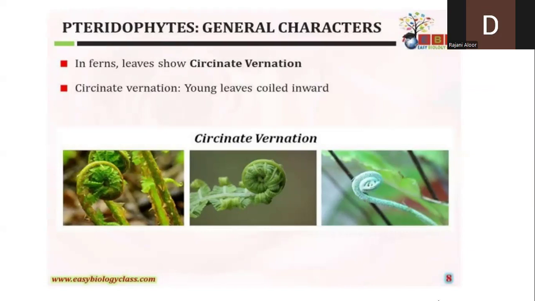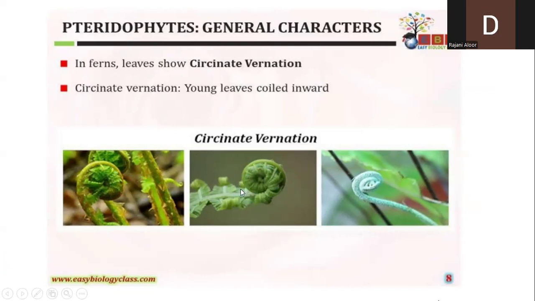Now, what do we mean by circinate vernation? You can look at the images here. Generally these pteridophytes have very large leaves. When these leaves are young, not yet matured, during that period they are coiled inward.